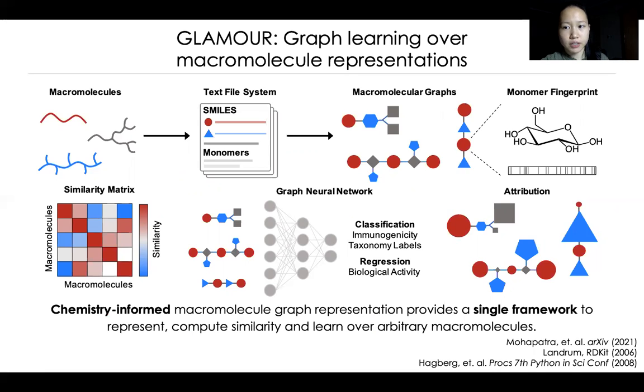The glycan features and substructures that we identified that were critical for glycan human immunogenicity closely aligned with important motifs contributing to immunogenicity reported in the literature. For the first time, this chemistry-informed macromolecule graph representation provides a single framework for representation and interpretable supervised learning of natural and synthetic, linear and nonlinear macromolecules.